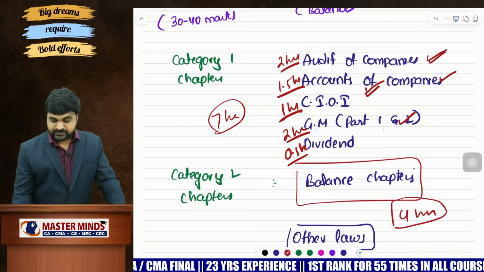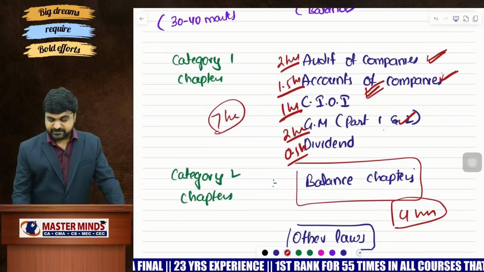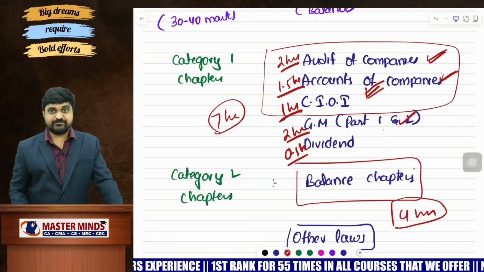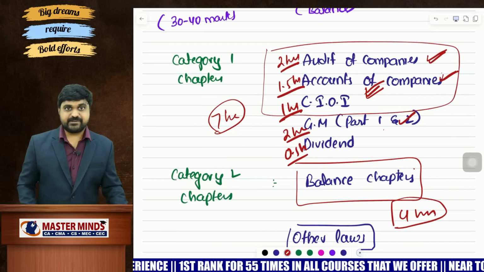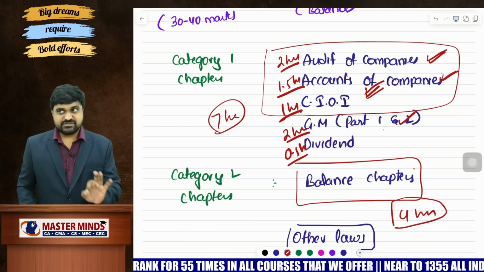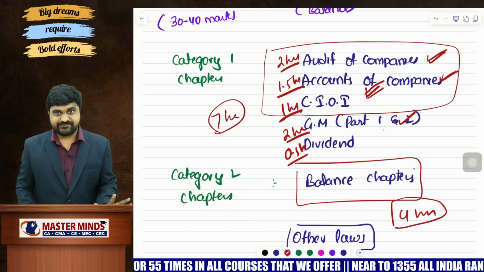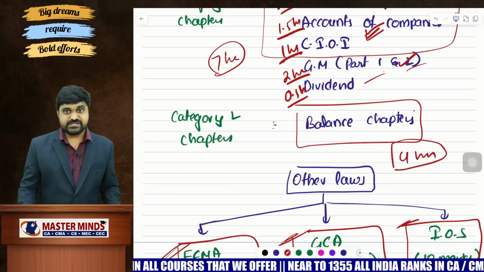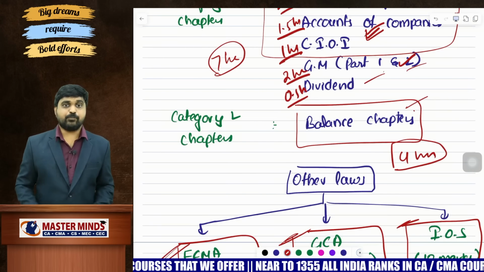Next one, audit of companies, accounts of companies, companies incorporated outside India. So in these 3 chapters also 100% preparation is required. So in total, in 7 chapters, 100% preparation is required. You are not required to learn by heart each and everything. Just read the content and understand it. It will be sufficient. Then what about remaining chapters like general meetings part 1, part 2, dividend chapter and balance chapters? Just prepare important questions.